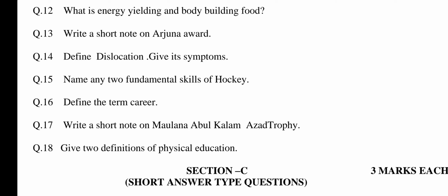It was started by central government in 1961. It is given for the best performance of the year. It includes copper statue of great Pandava Arjuna, a scroll of honor, ceremonial dress and a cash award of rupees 5 lakh. Question number 14.